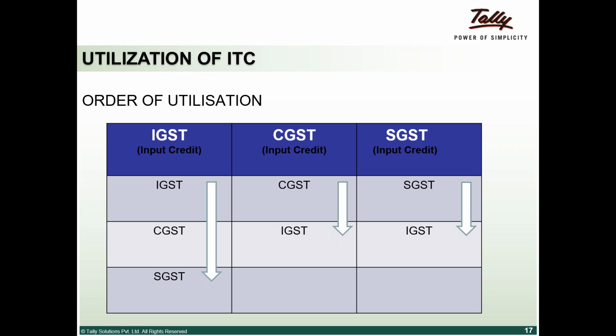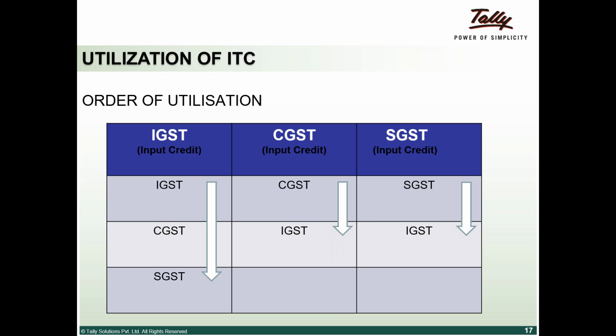So how do I utilize? Basically, by credit, what we mean is the tax credit that I can take. There is an output tax that I have to pay on my sale, but I've already paid something on my inputs. So I basically set off between my output tax payable and my input tax credit that I've got.